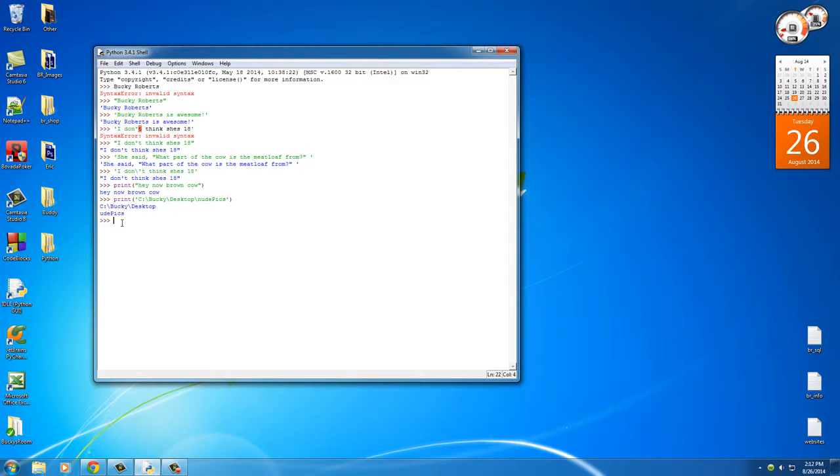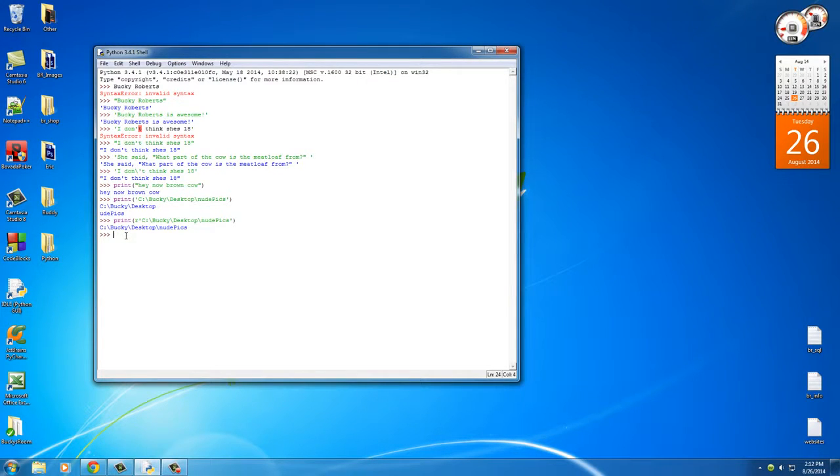But of course, whenever we use this in our program, it's going to cause an issue because this is going to confuse your program. So what happens when you actually want to print out this right here? Well, what you can do is right before your first little quotation mark, you can put R. Now what R means is print out the raw string with no special meaning. Just print it out as is, whatever's in between the quotation marks. So now you hit enter and check it out. So again, you're going to use the R right before your strings a lot whenever you're working with file paths and other stuff like that.